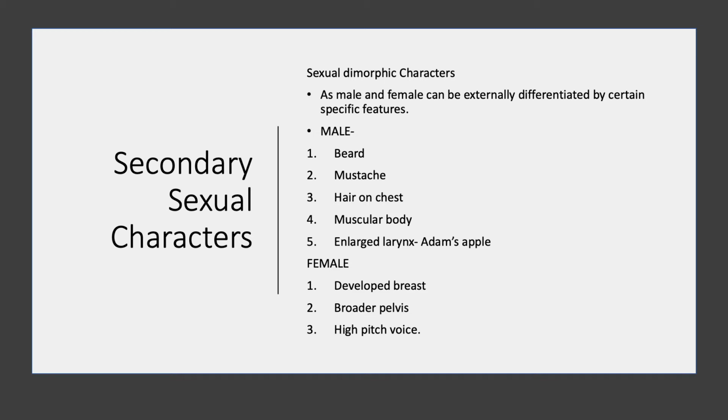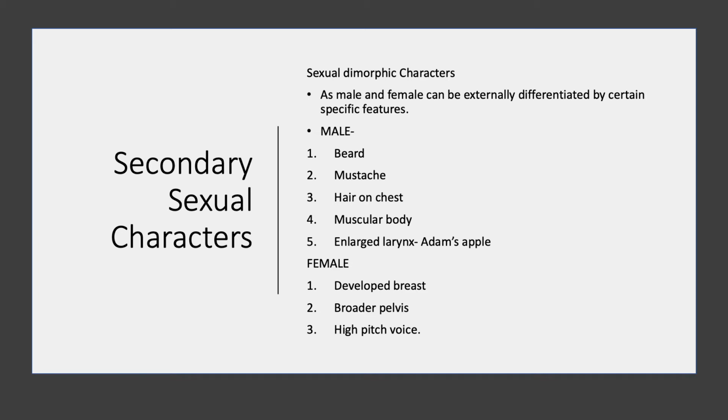In case of the male, the secondary sexual characters include the formation of the beard and mustache, the growth of hair on the chest, muscle development, and enlargement of the larynx, that is the Adam's apple. These characteristics are present in the male when he reaches puberty.